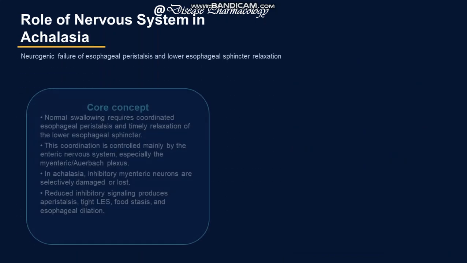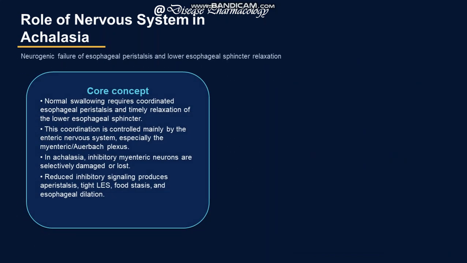The nervous system plays a key role in achalasia. Normal swallowing requires coordinated esophageal peristalsis, and peristalsis, as you all know, comprises contraction and relaxation at alternate times.